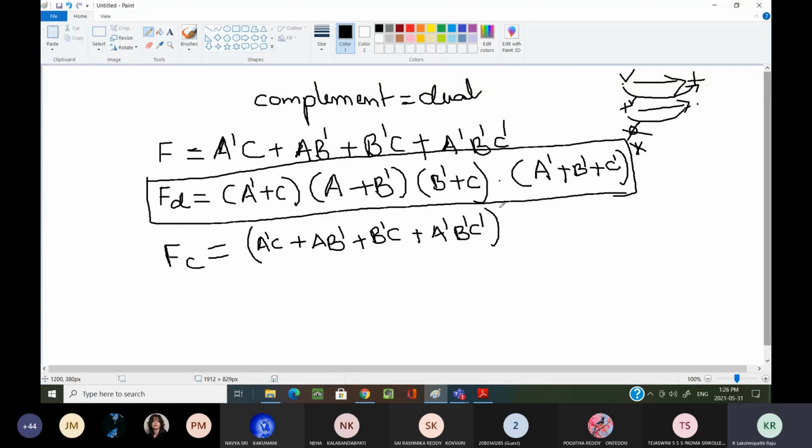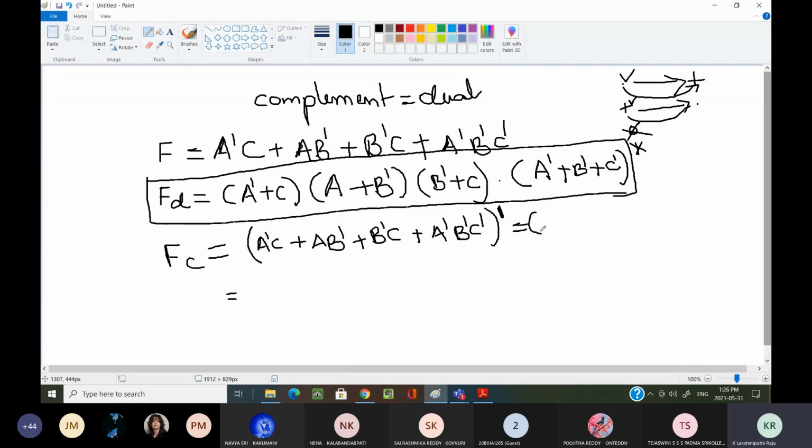Complement means here you can write it as a dash, simply whole dash. Another way we can also write it, the complement, the other way I am writing. Both are same.